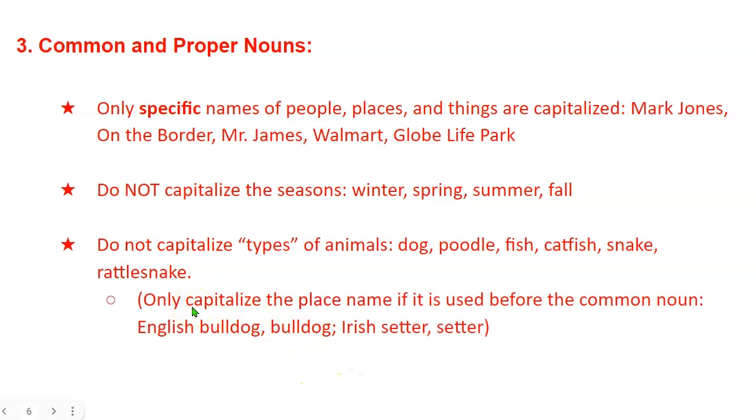And then sometimes we do have proper adjectives if they're used with a common noun, like an English bulldog. English is capitalized. English is a proper adjective. It comes from England. It's also the name of a language. But just bulldog on its own, we're not going to capitalize. Or an Irish setter, it's from Ireland, then we're going to capitalize it because Ireland is a specific place, right?